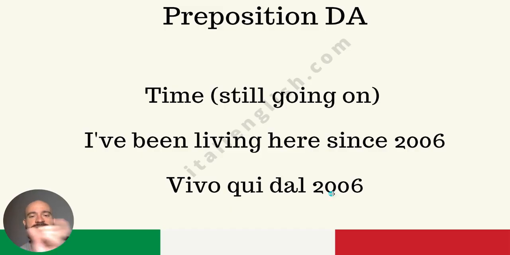Because years, and this is a side note that you might want to write in your notes, are in our mind the year 2006. The year. So there is the article in Italian. In our broken version of English, meaning Italian speakers, it is, I've been living here since the year 2006. So since there is an article, this is not just da, it is dal 2006.